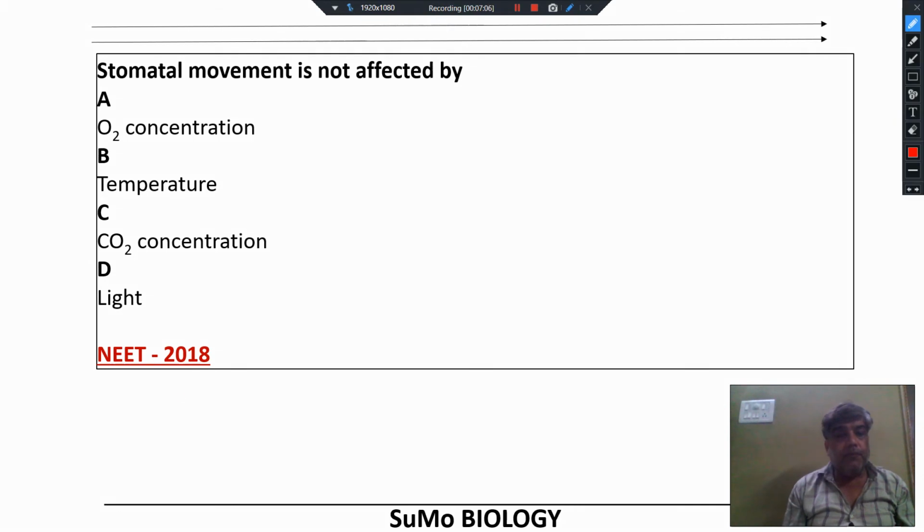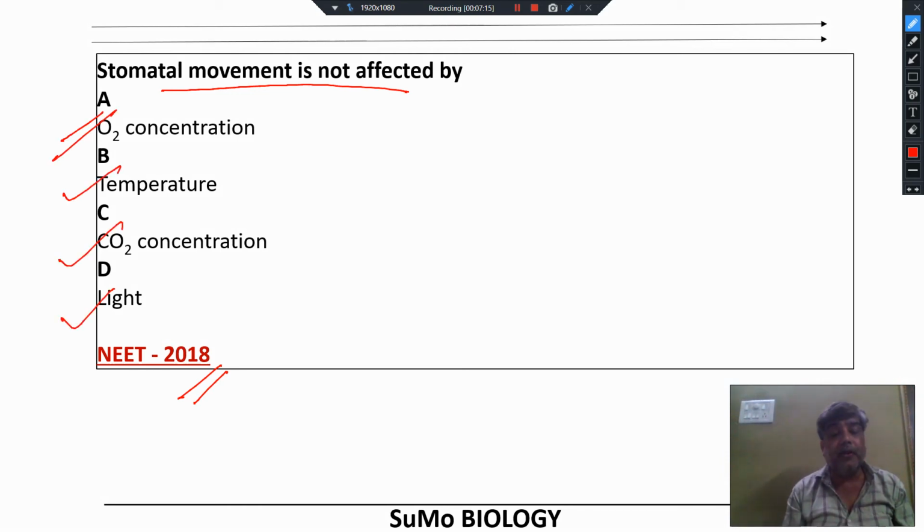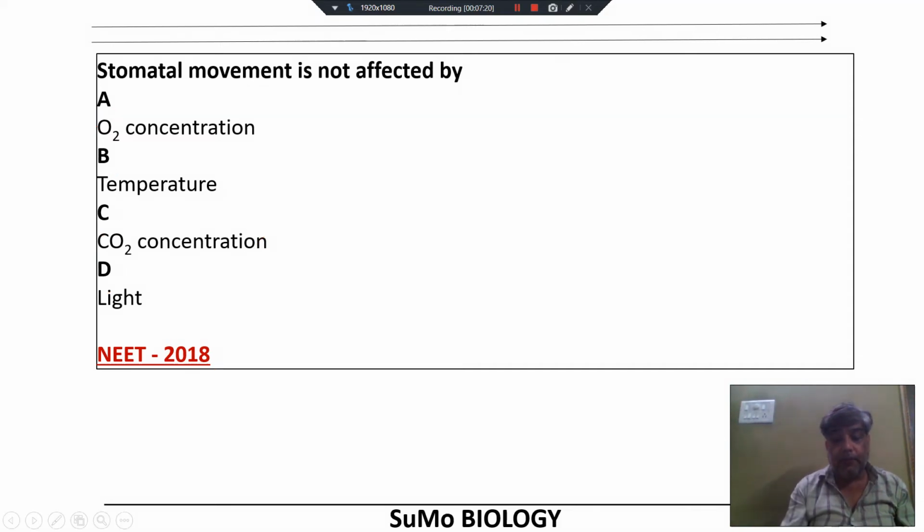This is a question from NEET 2018. Stomatal movement is not affected by O2 concentration. However, temperature, CO2 concentration, and light, these all three factors affect the stomatal opening. How? Move to the next slide.